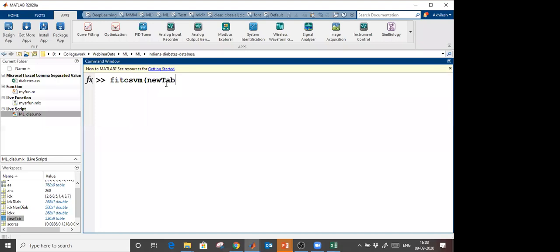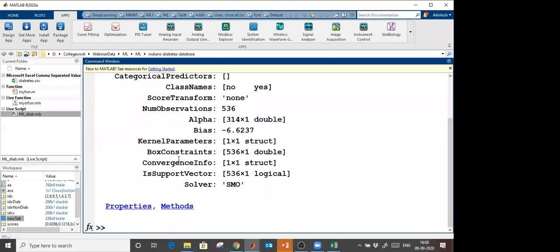In a single line, you can create a machine learning model. This is my table. In my table, what is the output? That is outcome. And if I run this, I will have that model in a single line. It will take a little time to train, and I will get the model. It is still executing. Let's wait. I see that I have this predictive model right now.